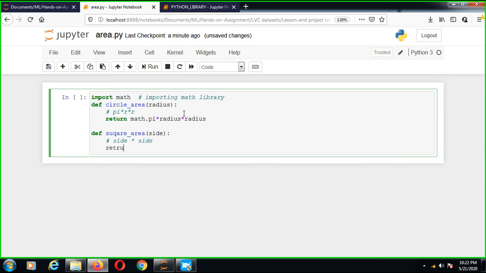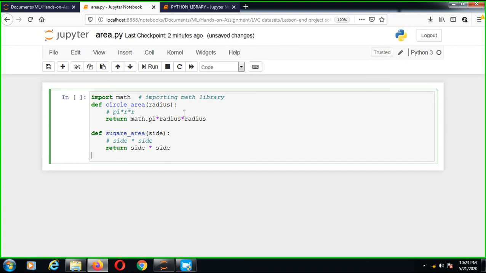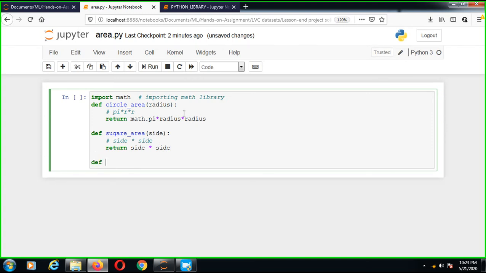So return side * side. Next function we are making is rectangle area.